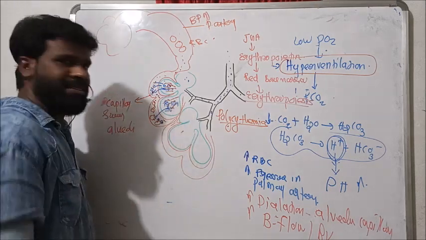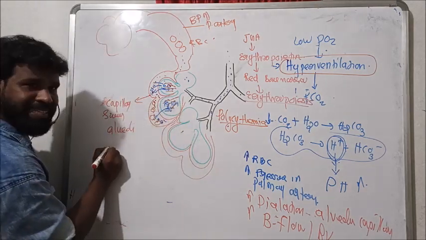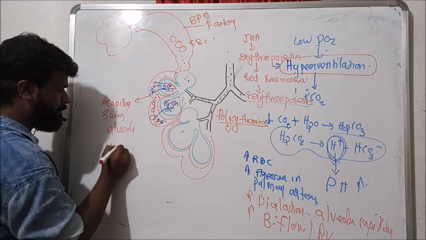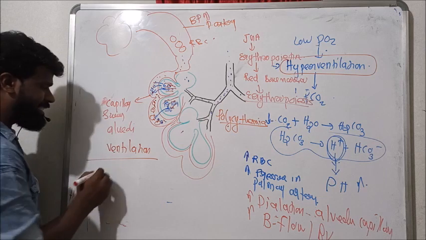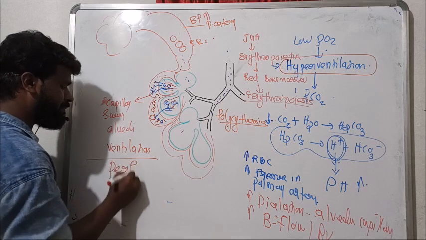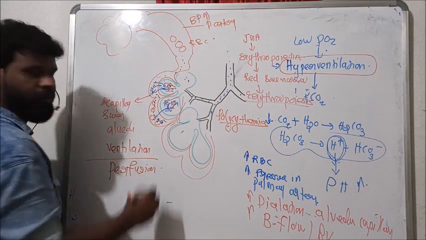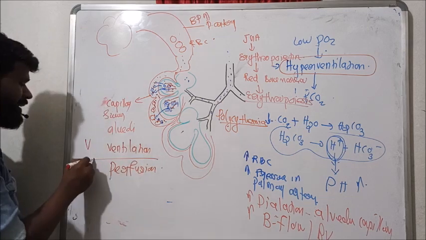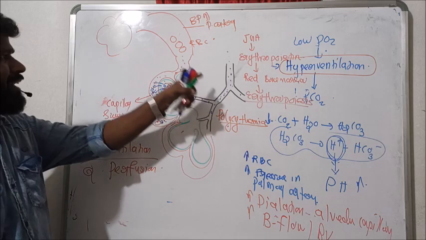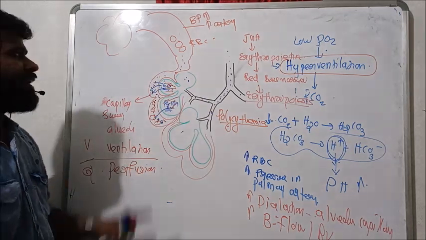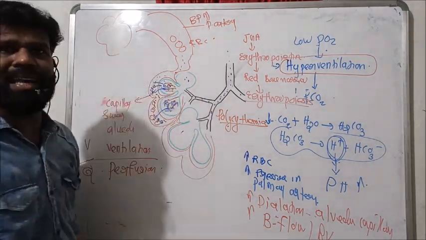That means here, both ventilation as well as perfusion. Ventilation means the air reaches the alveoli, and perfusion means the blood reaches the alveoli.